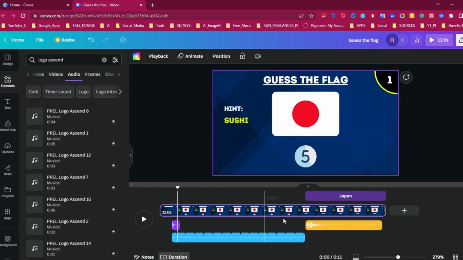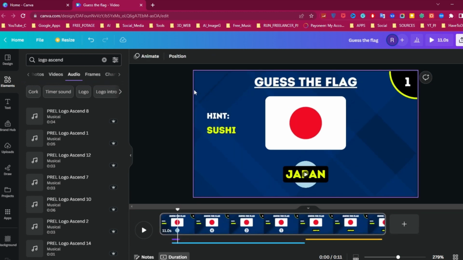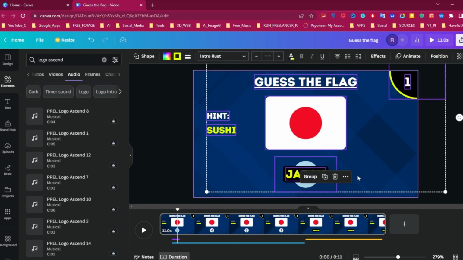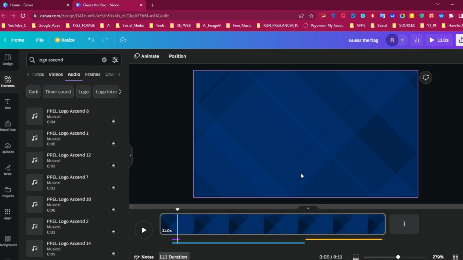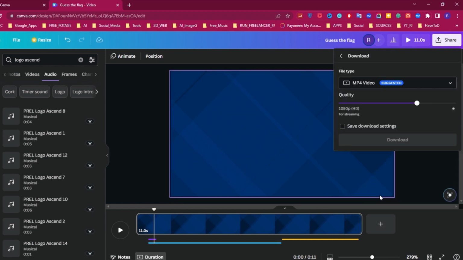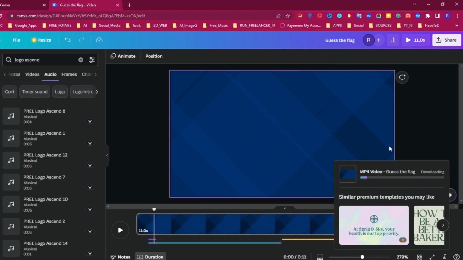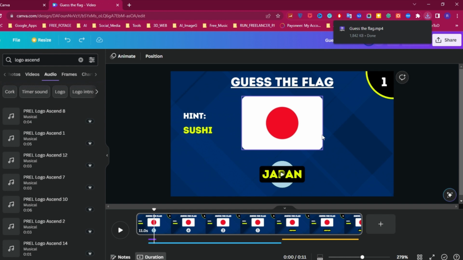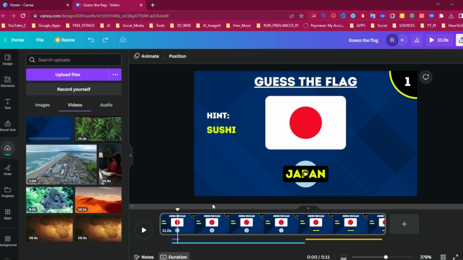For now, you can't bulk create audio on Canva, but there is a simple hack I do use around it, which is this. Select all the elements on this page and delete it. Then click on the share button at the upper right corner to download the page as an MP4. Press Ctrl-Z on your keyboard to undo the deletion.